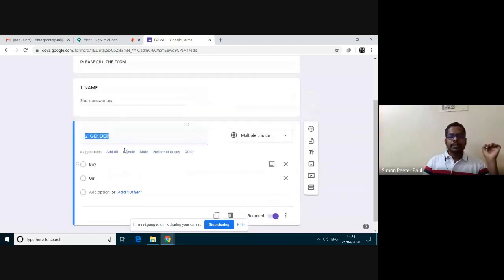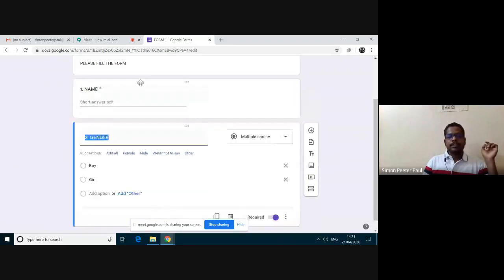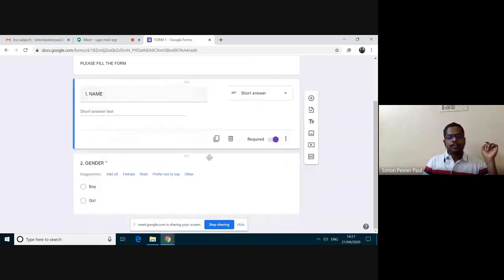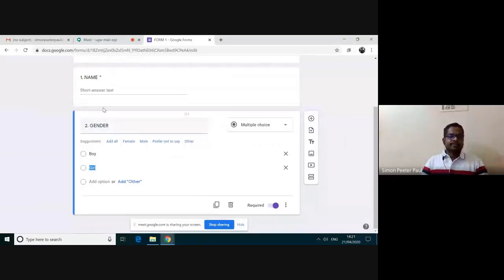Here for the name also we didn't give required, so I am giving this. I'm switching on this required button. See, the name has also got that asterisk symbol, and the gender also has got this asterisk symbol. Okay. The third attribute I'm going to add is class.